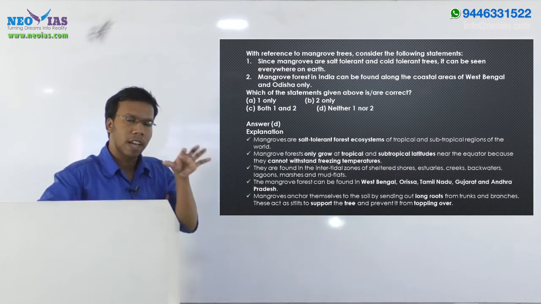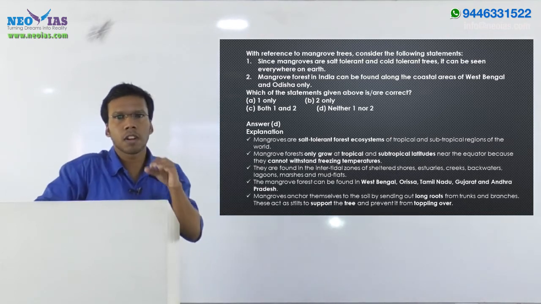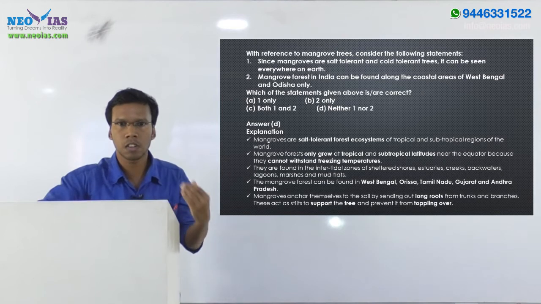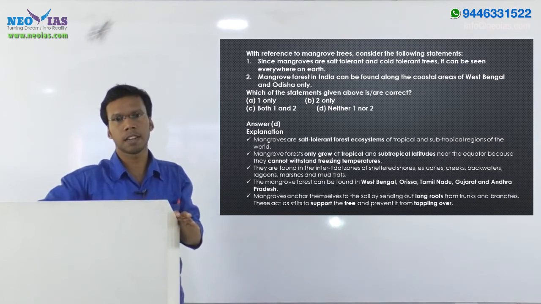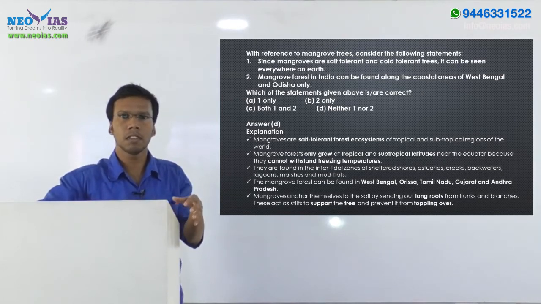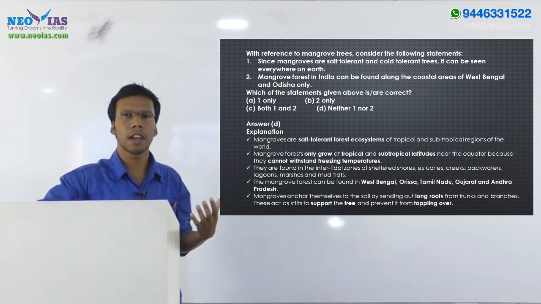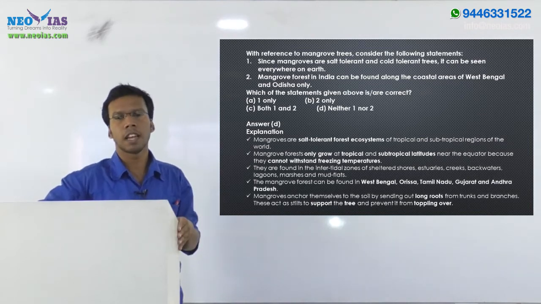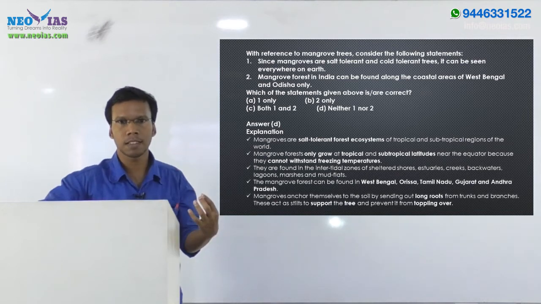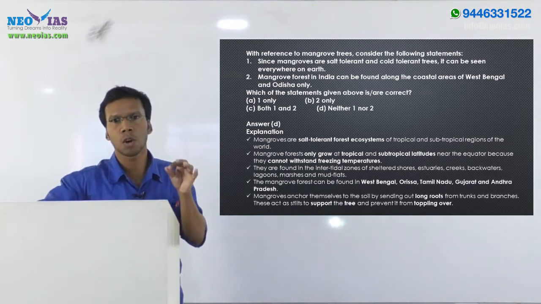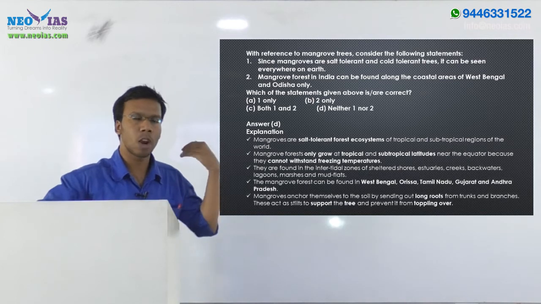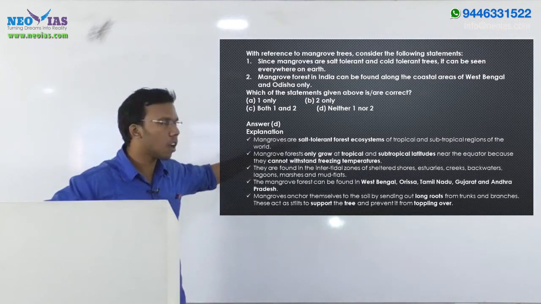Actually, these mangrove forests are salt tolerant hydrophytic plants. That means they are adapted to the water region, to the aquatic ecosystem. They are also halophytes, which means they are salt tolerant.